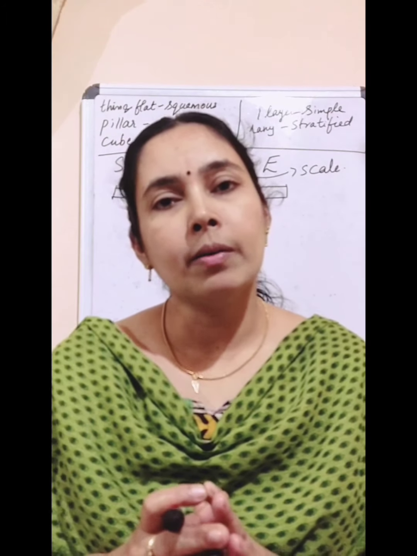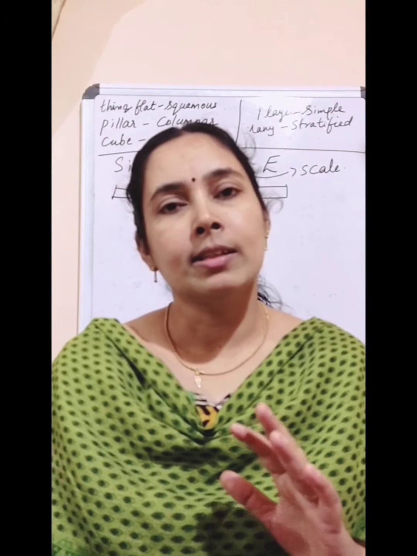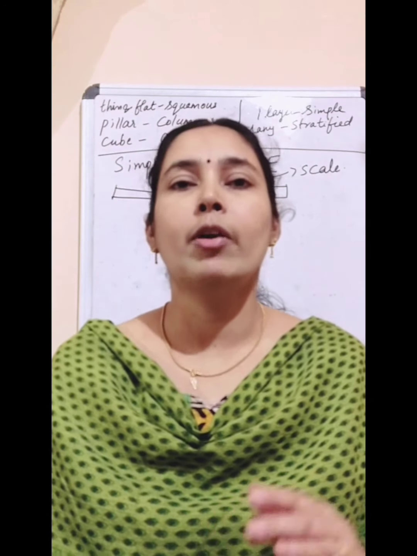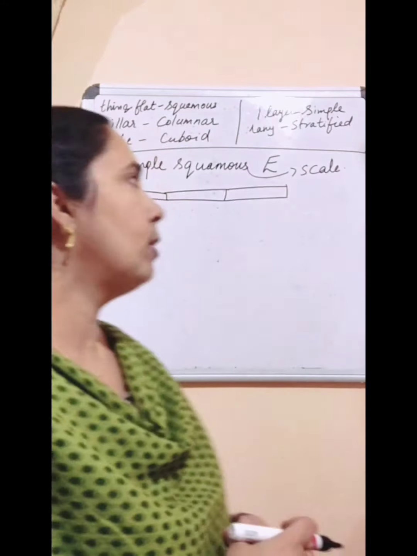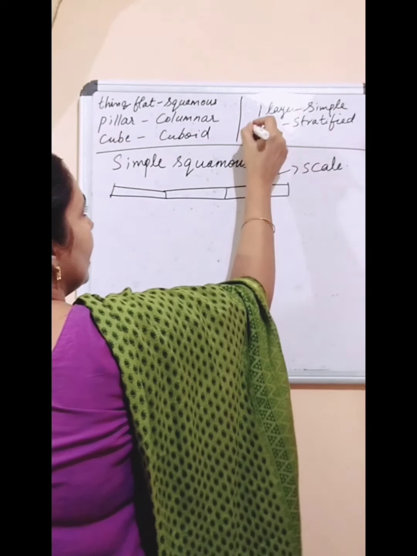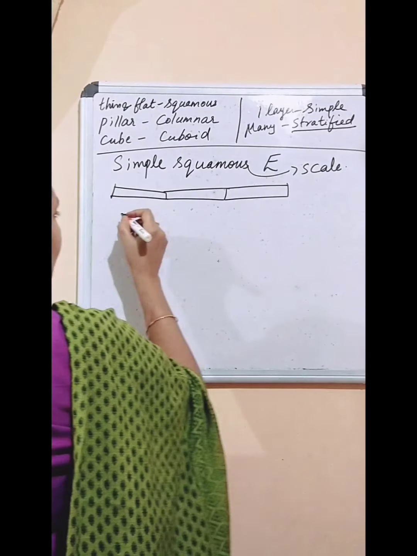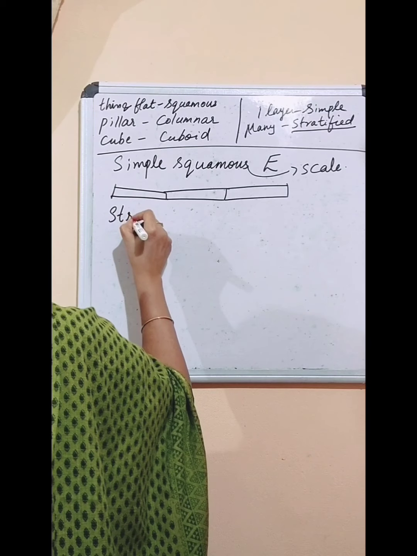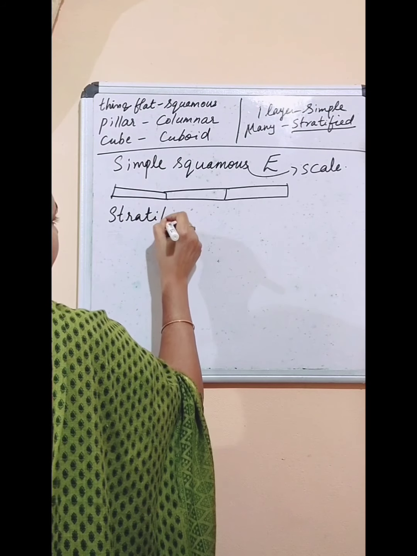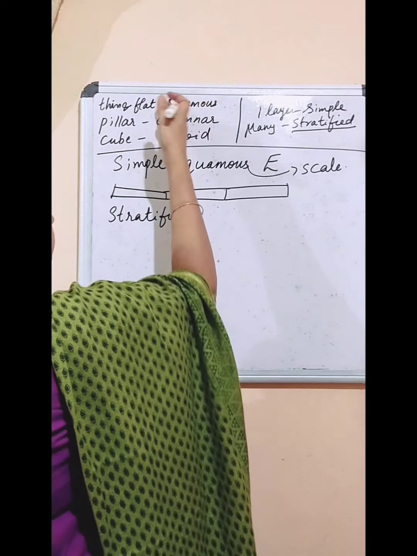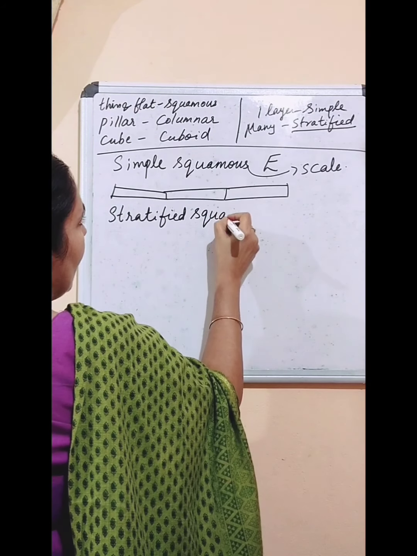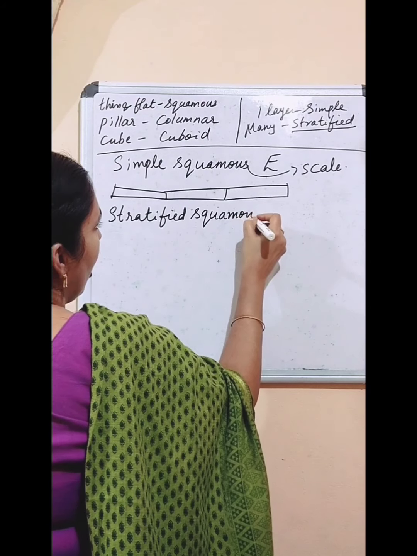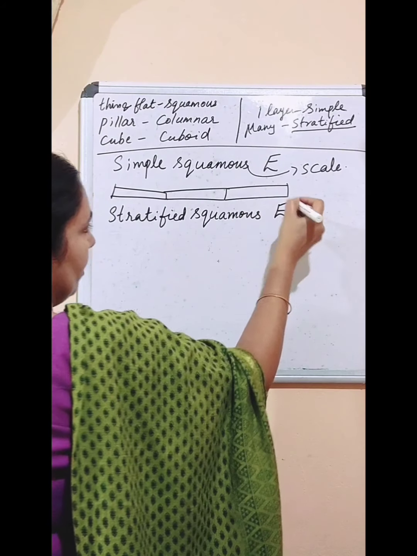But which type? Flat, thin cells itself, but not a single layer, many layers. So what will be the name? If many layers, we call it stratified. So what is the name? Stratified. Then same thin and flat cells. So we can give the name stratified squamous epithelium.